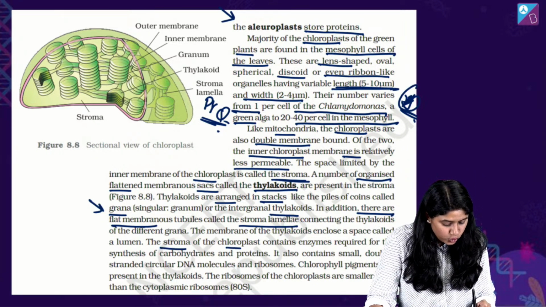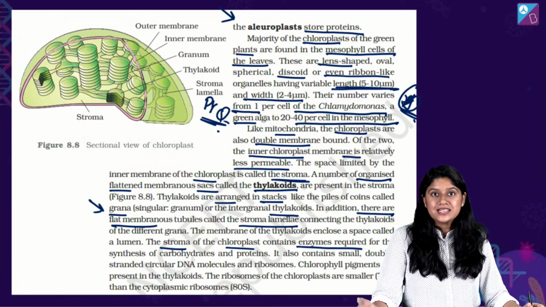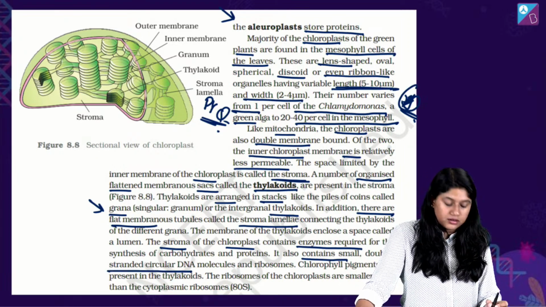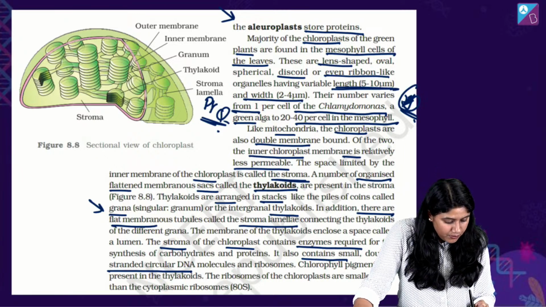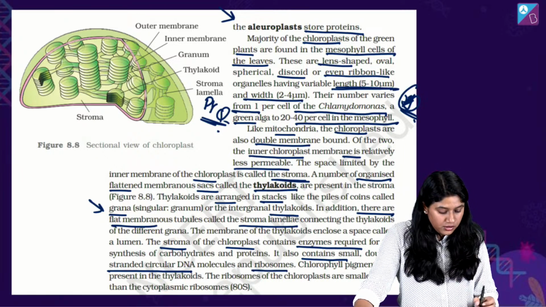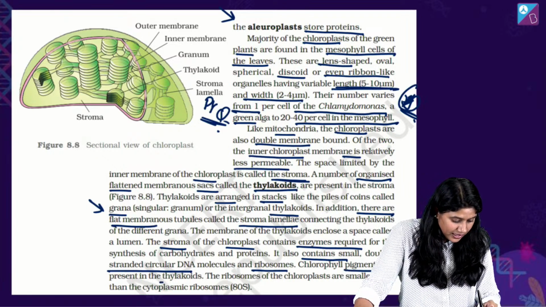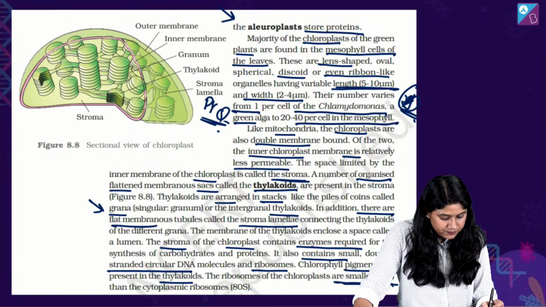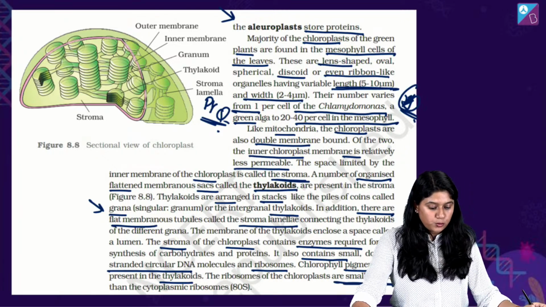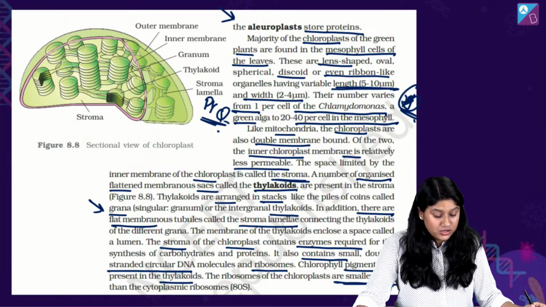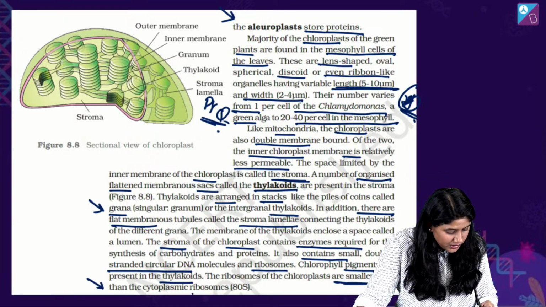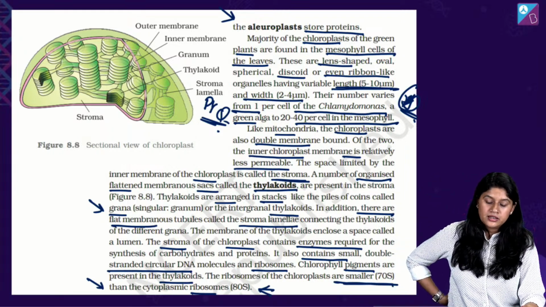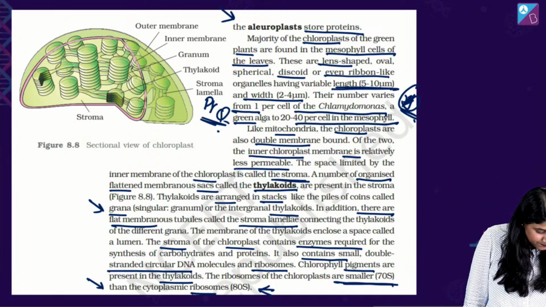Then we have the stroma of the chloroplast containing enzymes required for the various reactions. Very important, it contains a small, double-stranded circular DNA, and ribosomes. Chlorophyll pigments are present in the thylakoid. The ribosomes of the chloroplast are 70S, super important. Then the cytoplasmic ribosomes are 80S. Clear everyone? All of you, are we clear with this?